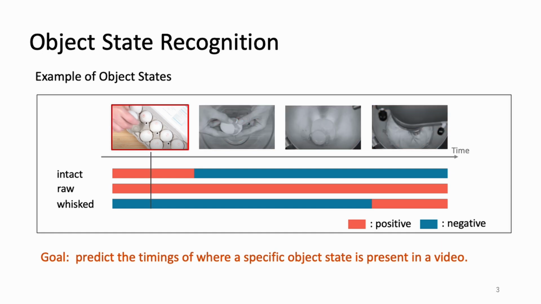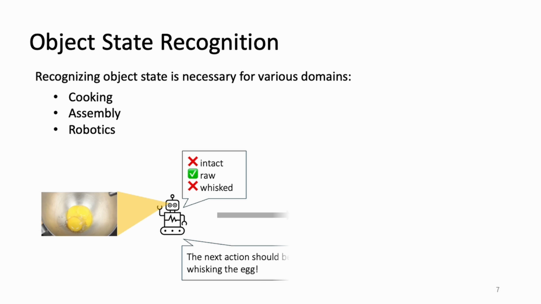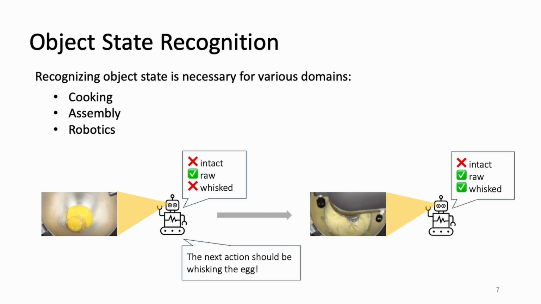Consider a scenario where an intact egg appears on the screen. This egg gets cracked and then whisked, while it remains raw throughout the entire scene. This object state recognition is essential for various domains such as cooking, assembly, and robotics, in order for the system to perform actions according to the state of objects.